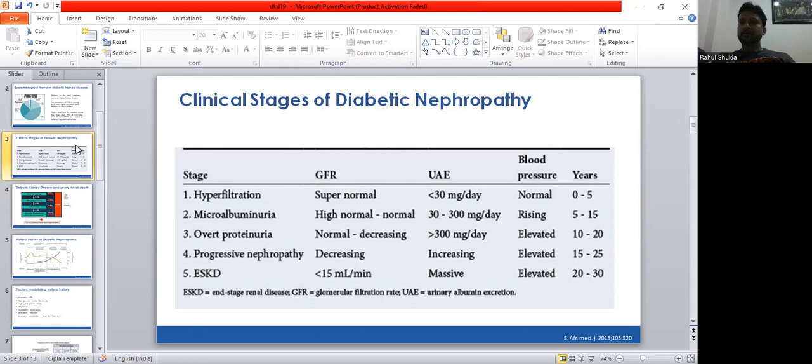Then the stage of progressive nephropathy. Here GFR starts decreasing and urine albumin excretion further increases, blood pressure remains elevated, and this appears over a period of 15 to 25 years from the onset of diabetes. Then the final stage is end stage kidney disease. Here the GFR falls to less than 15 ml per minute, the urine albumin excretion becomes massive, and blood pressure is usually elevated, and this appears over a period of 20 to 30 years. So this is the staging based on the duration of diabetes and how these different stages appear.